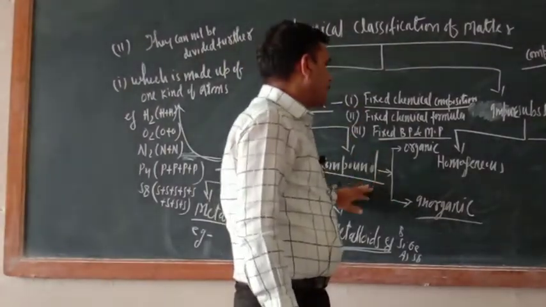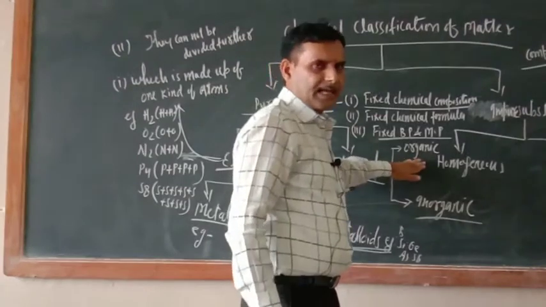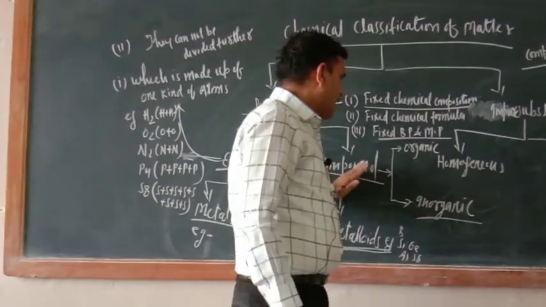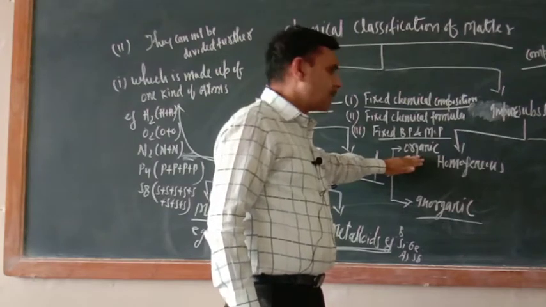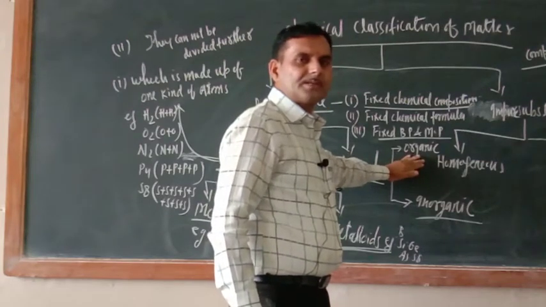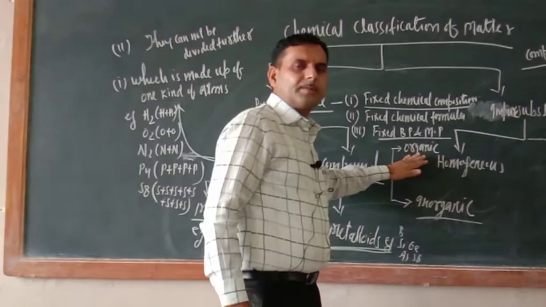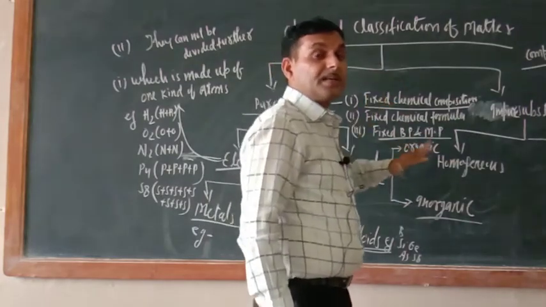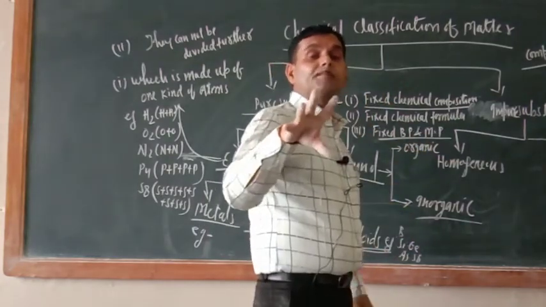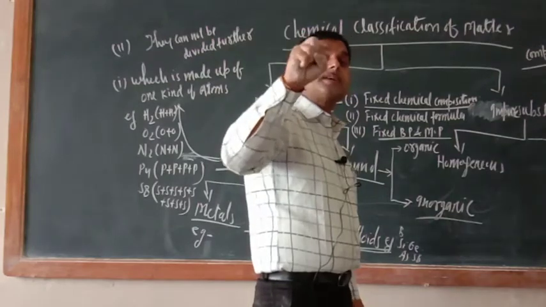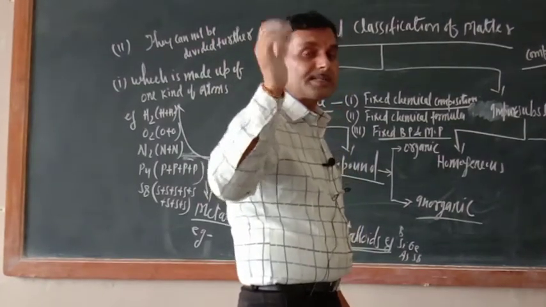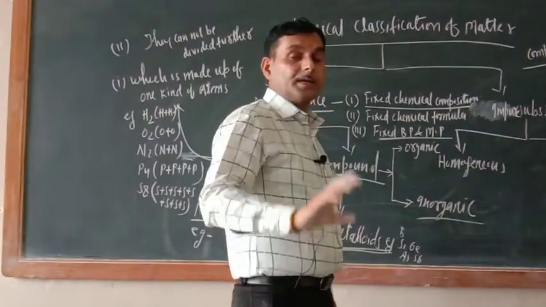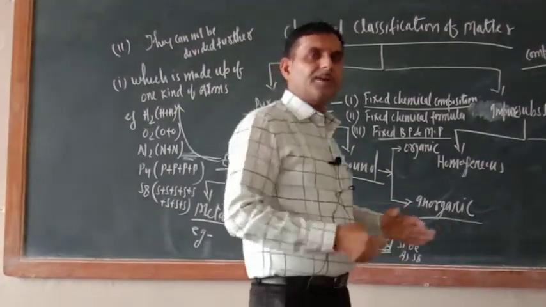What about compounds? Last year only I taught you, compounds can be of 2 categories. One is organic compounds. What are the organic compounds? Earlier it was believed that organic compounds are synthesized only inside the living body, means inside plants and animals. This is the Berzelius theory. Am I correct or not?